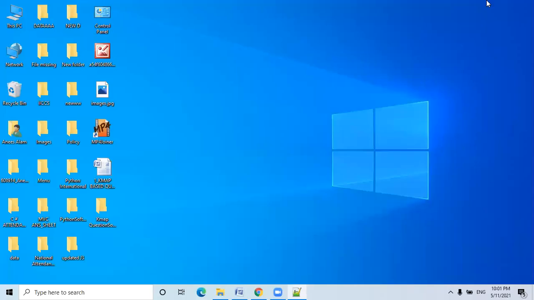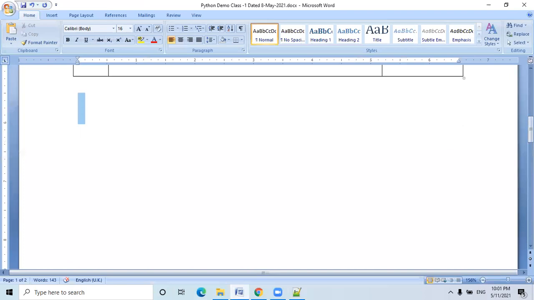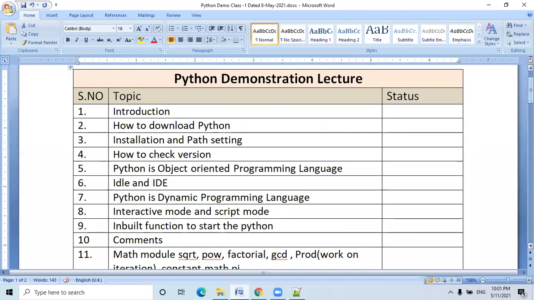Okay. So one second, this is the list which we have covered. Introduction part is over: how to download and set the path, installation, checking version. Python is an object-oriented programming language. So with the help of classes, we can create programs, or without classes, we can also create the program, no problem. There is no restriction with Python.